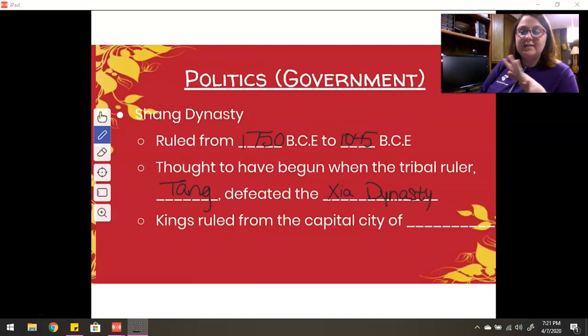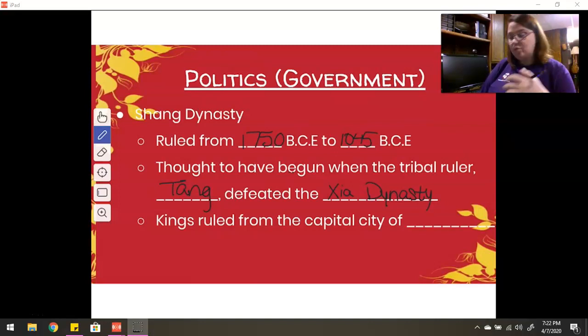Before, in this particular part of ancient China, we had not reached a part where we were calling them emperors yet. You're going to see, actually, the next dynasty that we talk about is when we first see the emperors. Or no, sorry, not the next dynasty. It's the following one, the third one, is where we see the emperor come. So we're not calling them emperors quite yet. At this point, when this dynasty was in power, they were still called kings.